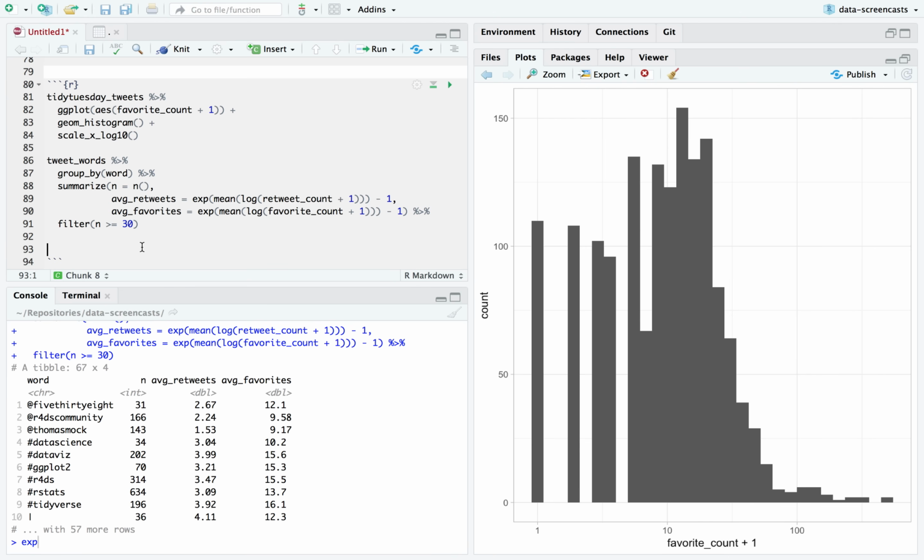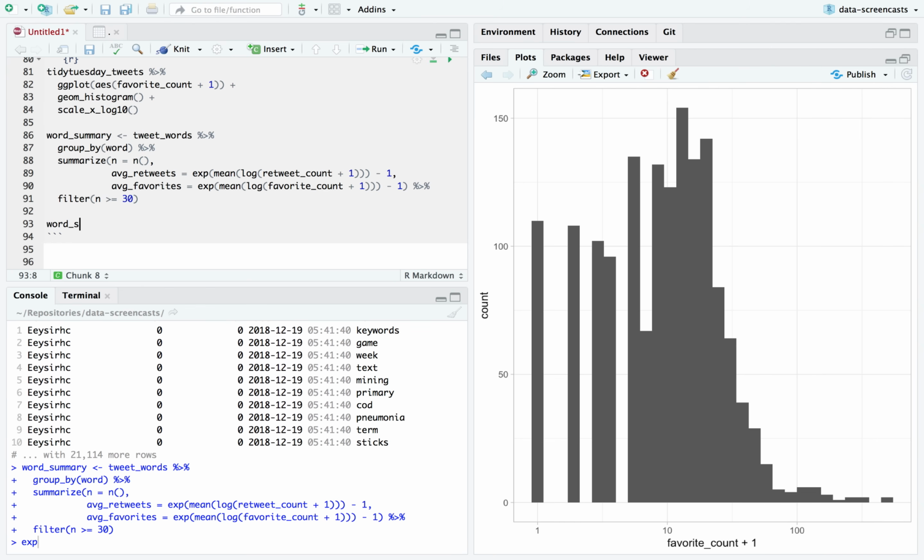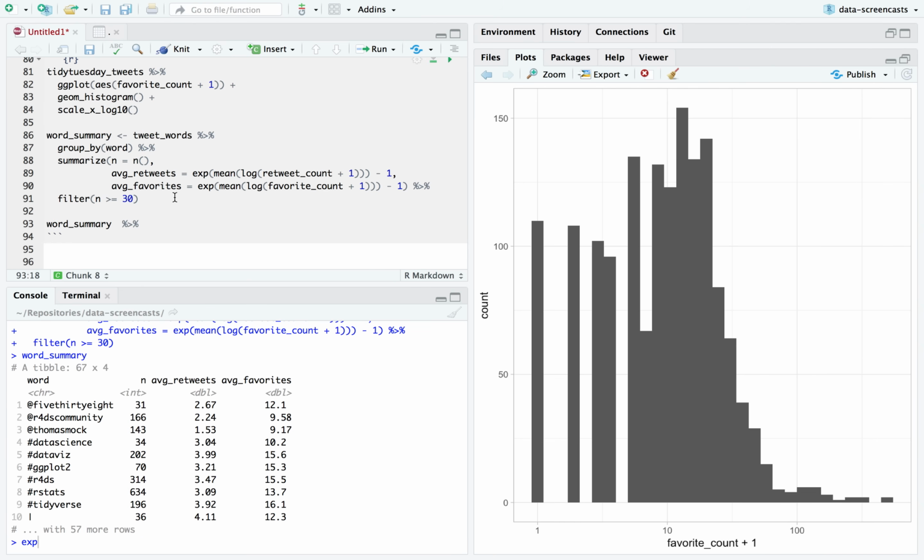So now we can say, if we're doing some strategy, and we often are, we're publishing a tweet about tidyverse, how can we see how many retweets it gets? What we do is take our word summary, and actually I could do it right here, arrange descending average retweets.